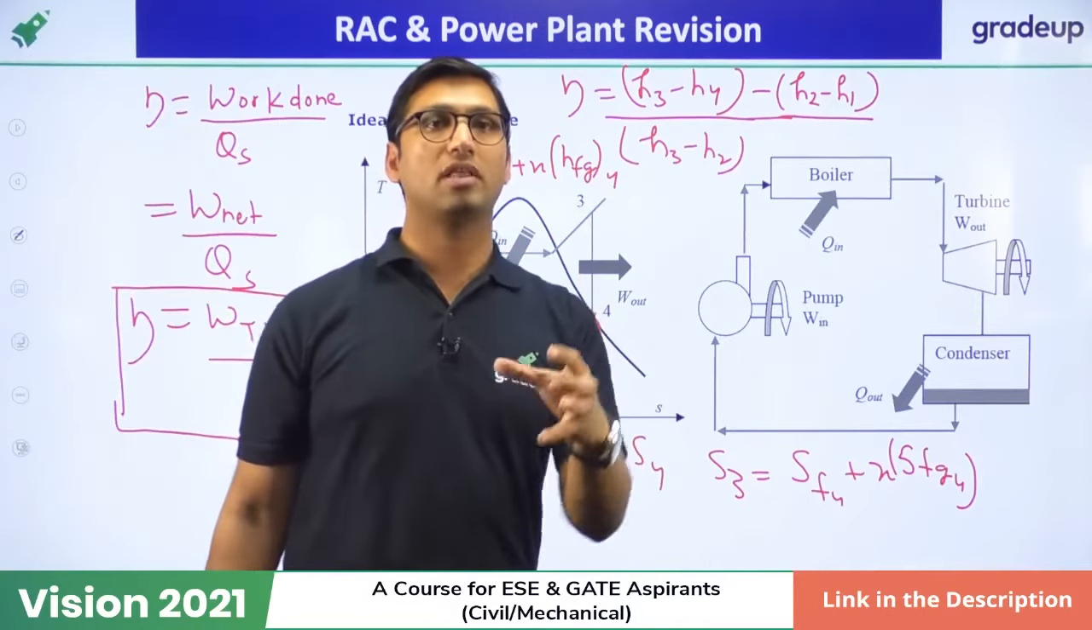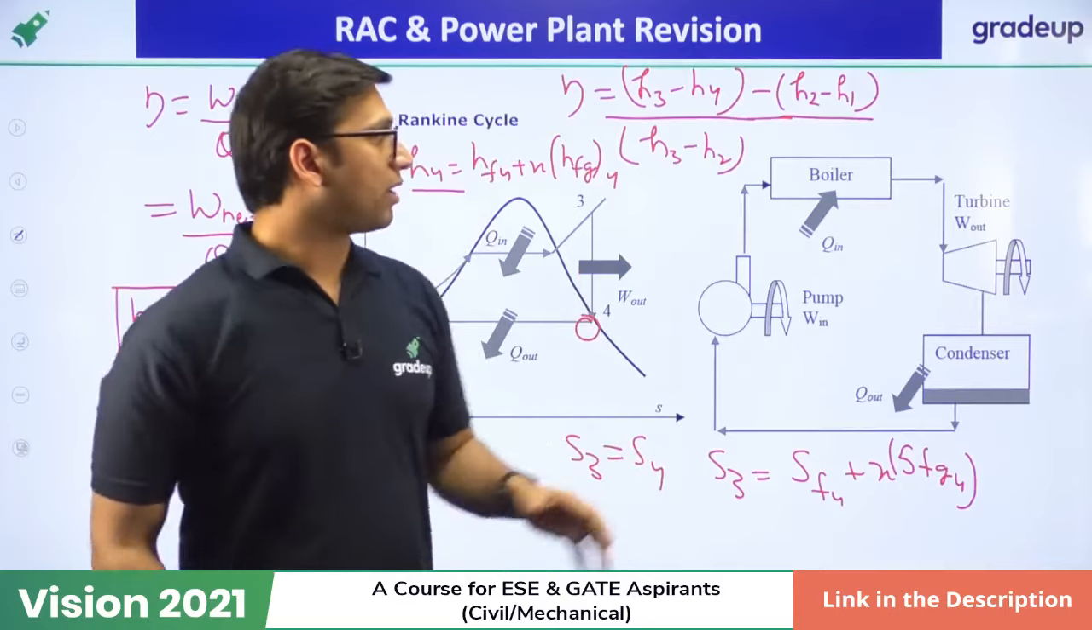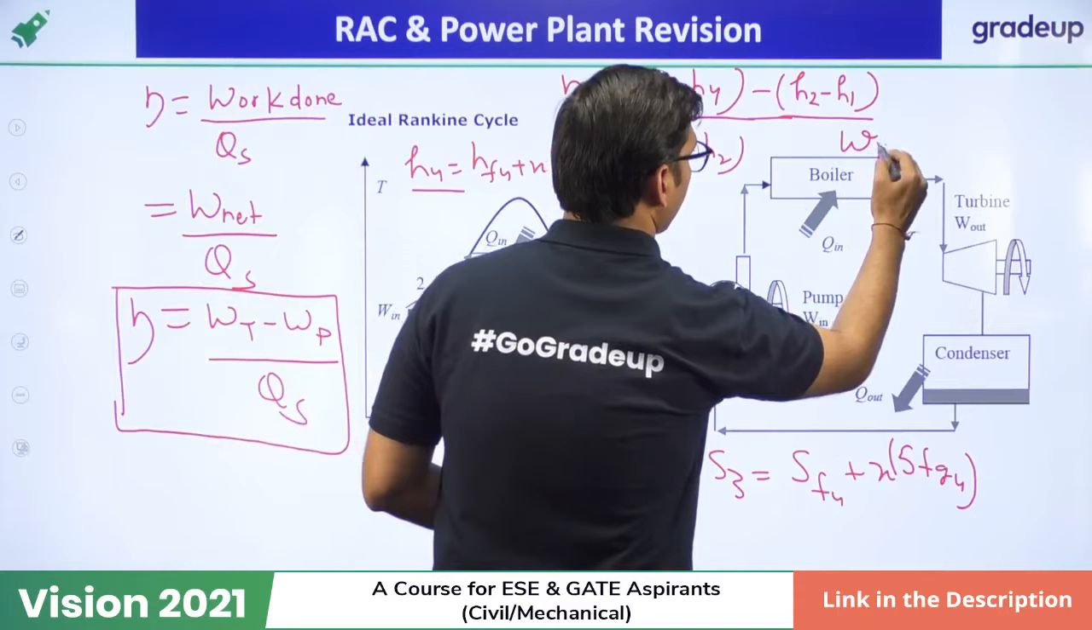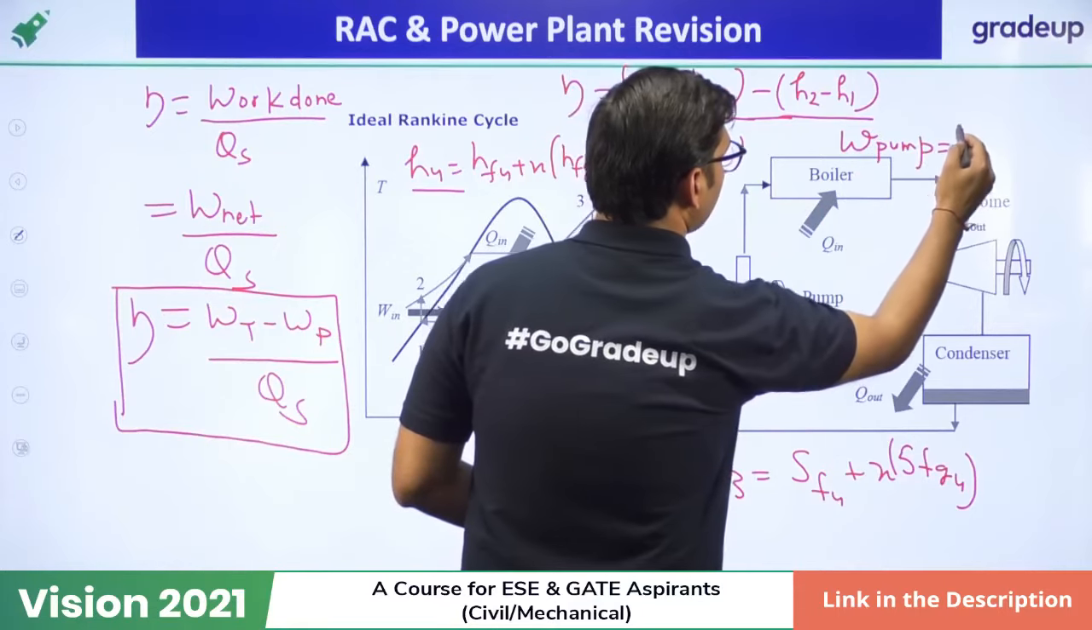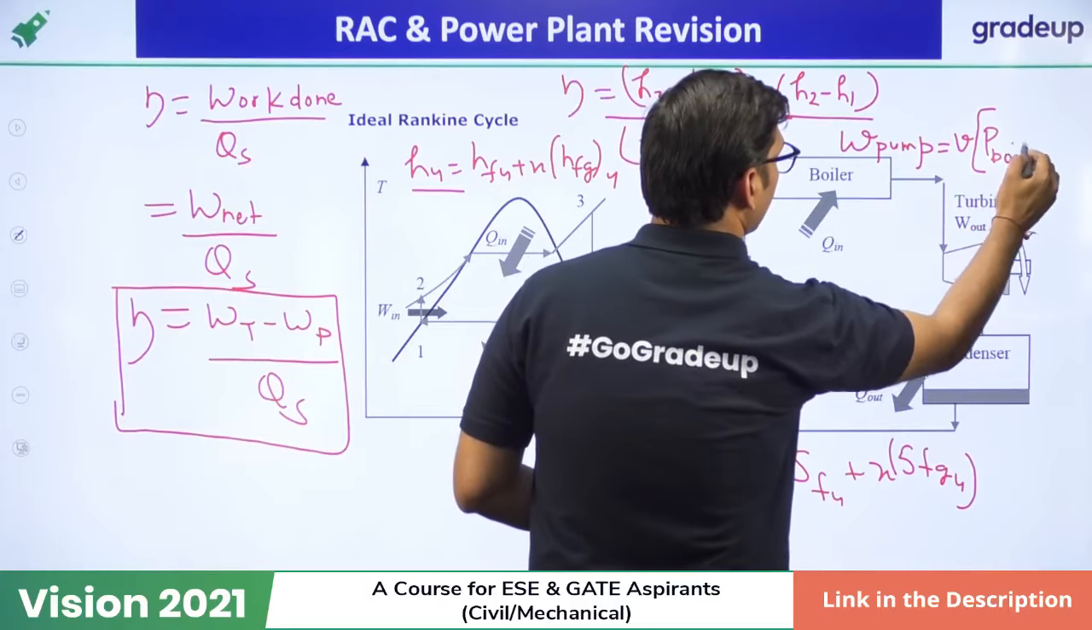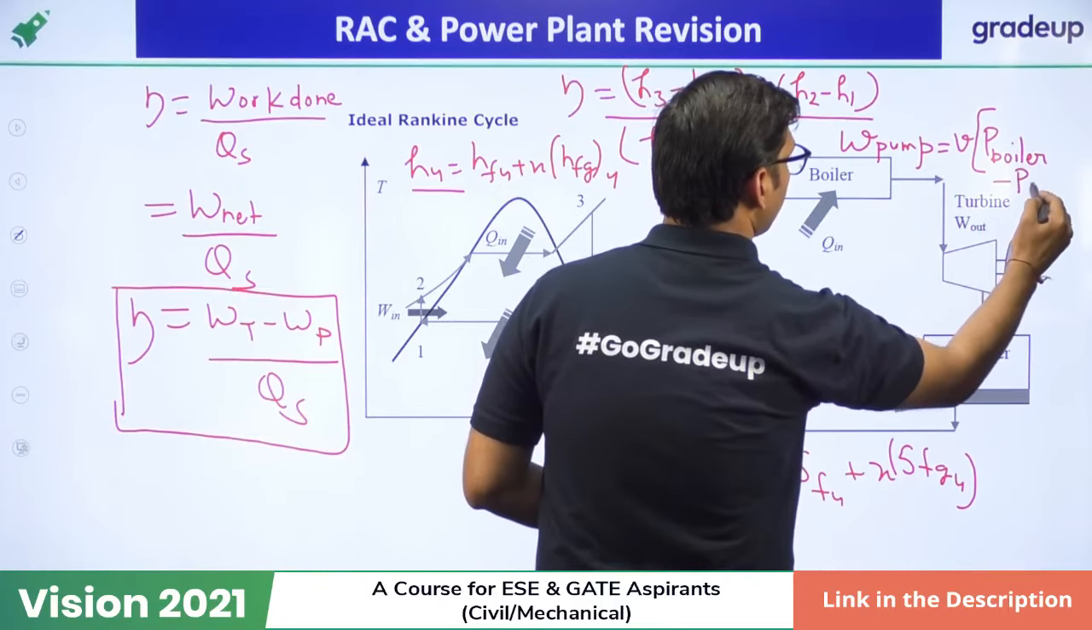Also sometimes pump work is not given to you. So the direct formula for pump work is specific volume into boiler pressure minus condenser pressure.